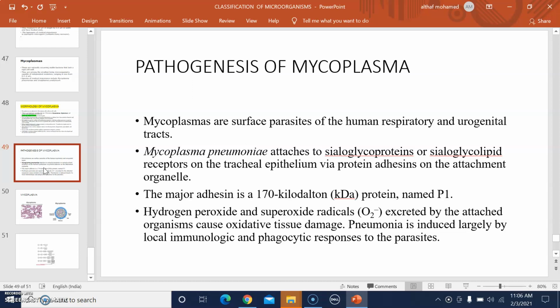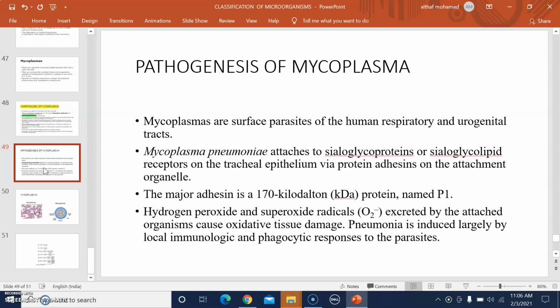They may attach to the sialoglycoprotein or sialoglycolipid receptors present on our tracheal epithelium through protein adhesins on the attachment organelle. So Mycoplasma pneumoniae is responsible for attachment to our tracheal epithelium through different types of adhesins present in them. The major adhesin is P1, a 170 kilodalton protein named P1.